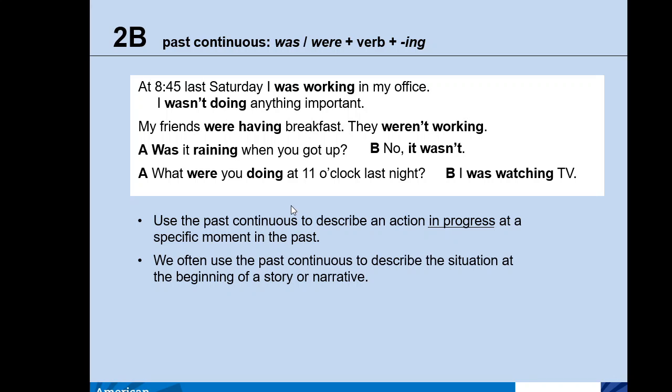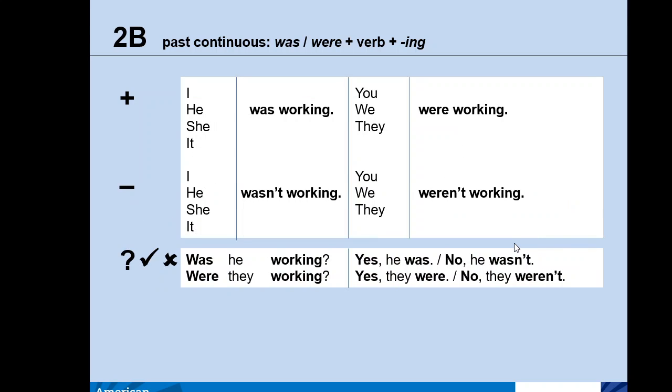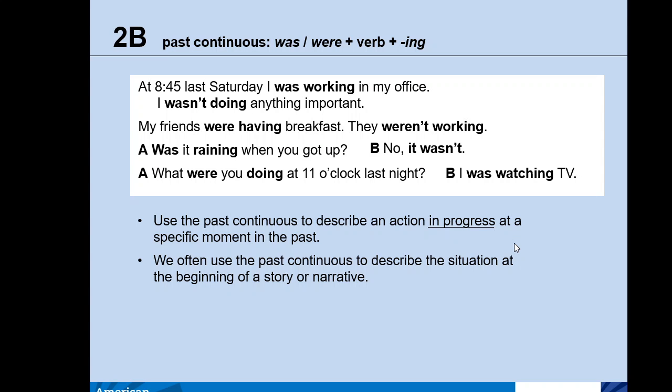We said that the main function of the past continuous is to describe an action in progress in the past, at a specific moment in the past. What we have to do here is to change the verb be into the past form.